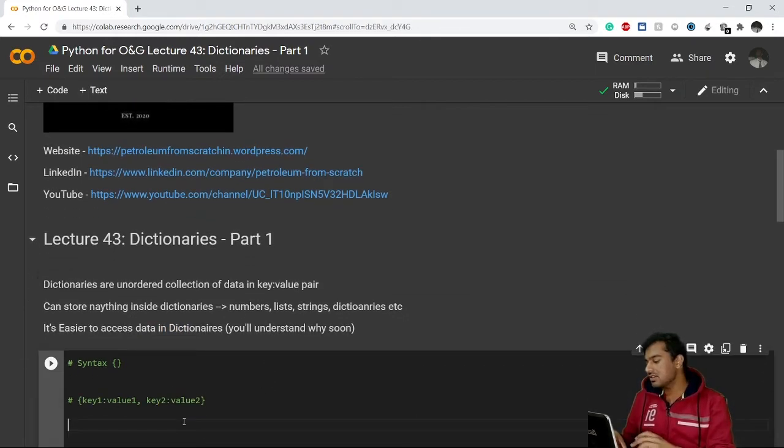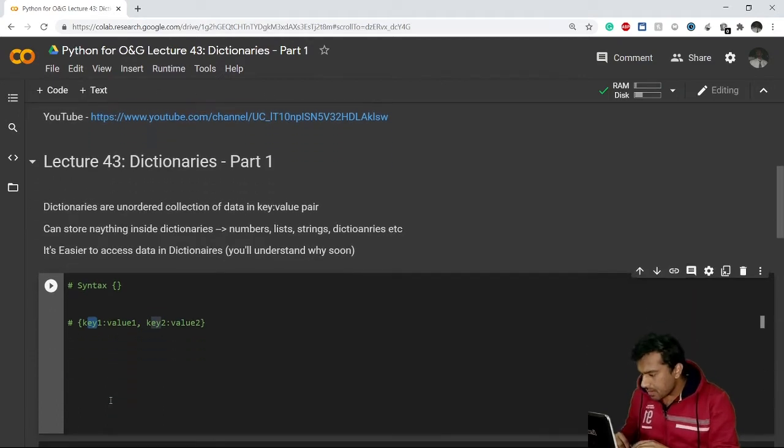Now let's see what the syntax is to make a dictionary. In the case of a list, we were storing data in between square brackets. In the case of tuples, we were storing data in normal parentheses, or we were not using parentheses at all. In dictionaries, we go for curly brackets. We store data inside these curly brackets. So how do we store? It always stores the data as a pair of key and value.